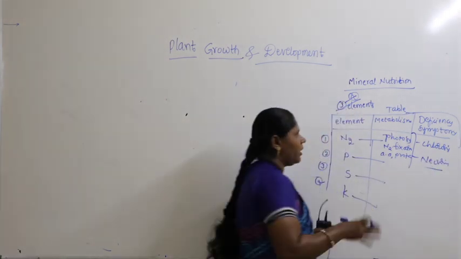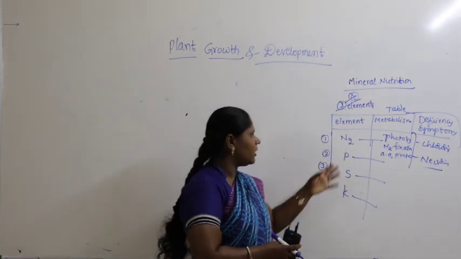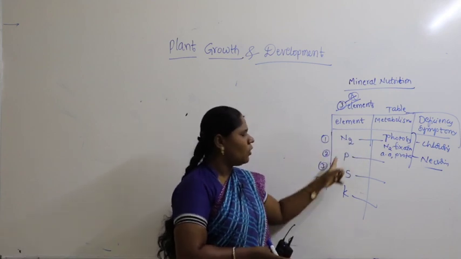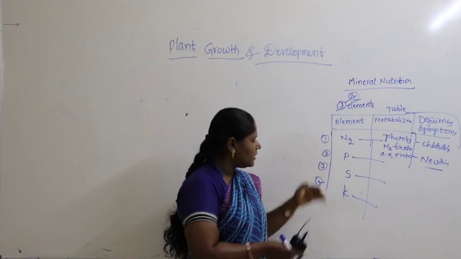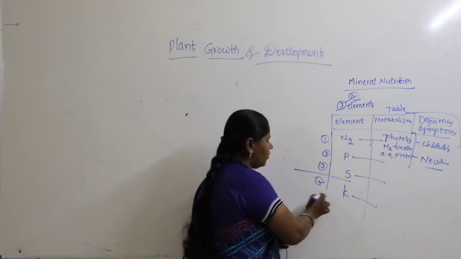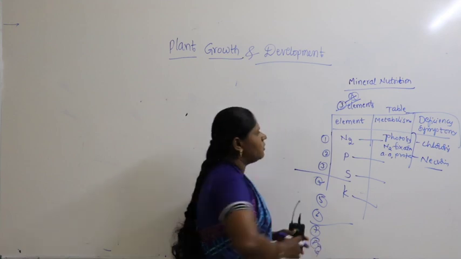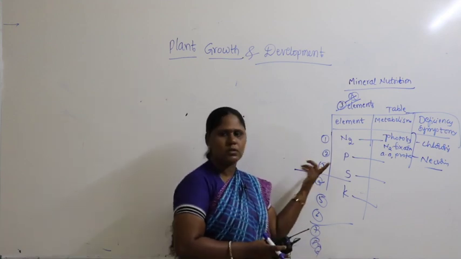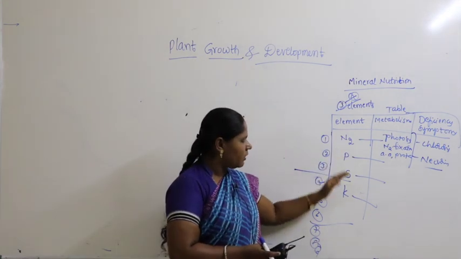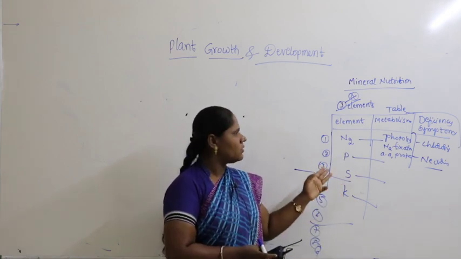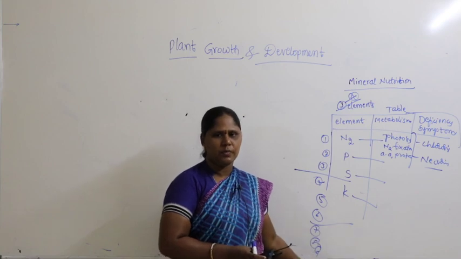Like that you will get a table. I'll send the table in that form, and make sure that every day you try to practice 3 to 4 elements. If you can practice 3 elements in a day, the next day 3 more elements, and the next day 3 more elements, like that in 3 to 4 days. If you can take 4 elements also, it's well and fine. Like that, if you can practice the table, 3 to 4 every day, in 3 or 4 days you can complete the preparation of the table.